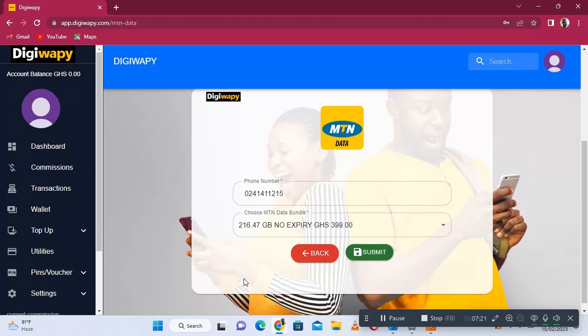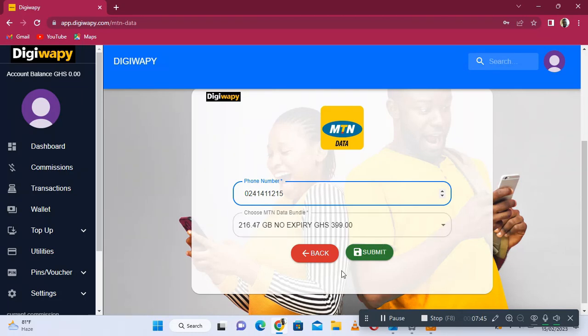When someone calls you for airtime, you just type the person's number here. This is how you do it; you are not going to buy it on your phone and transfer it. You don't transfer data. As for airtime, you can, but for this one, if the person wants to buy, just enter the person's number here and enter the amount. If the person is buying 20 cedis, the person will send you the 20 cedis. But if you buy here, they will give you commission.